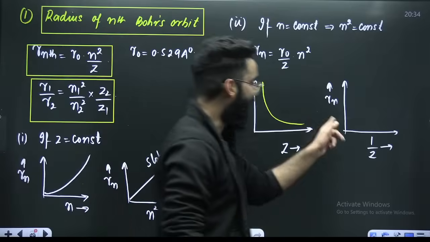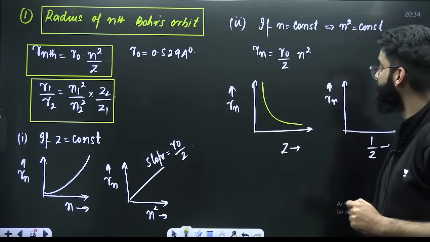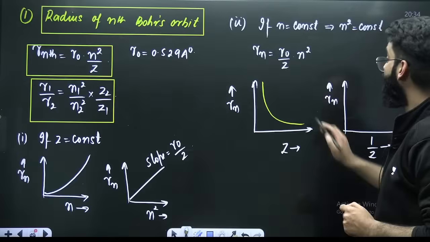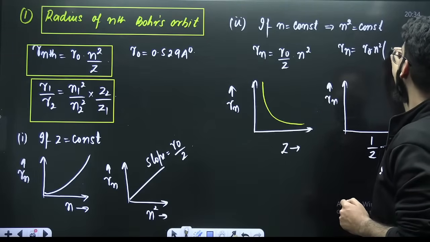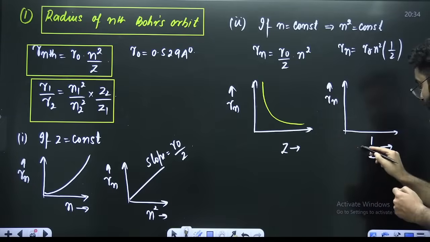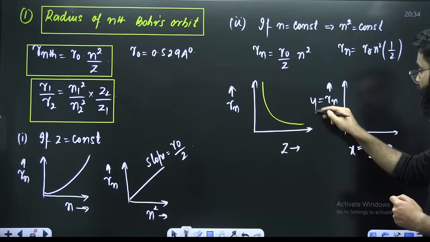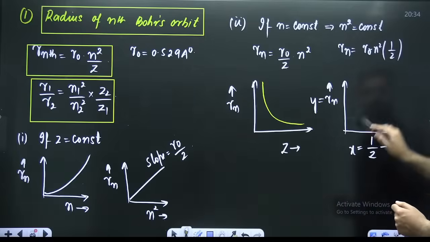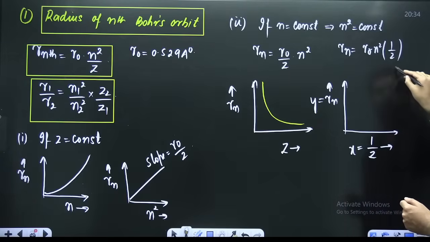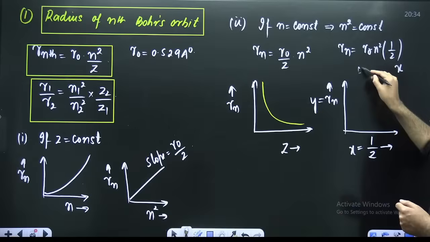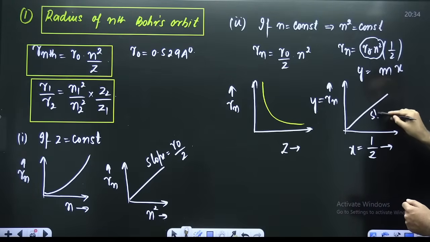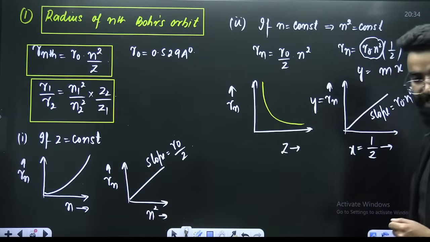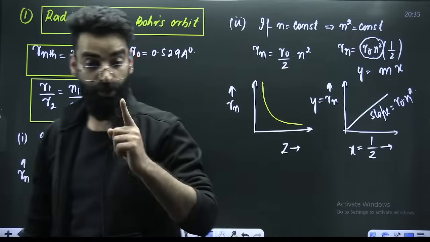Right? Now, Rn versus 1 upon Z. So you can write the same equation like this: Rn is equal to R naught n square times 1 upon Z. Over here, 1 upon Z you are plotting along the x-axis, Rn along the y-axis. This entire thing becomes your m. So y is equal to mx is a straight line. What about the slope of it? It will be R naught n square. This is going to be the slope of this graph. Just say yes or no in the chat if it is clear.